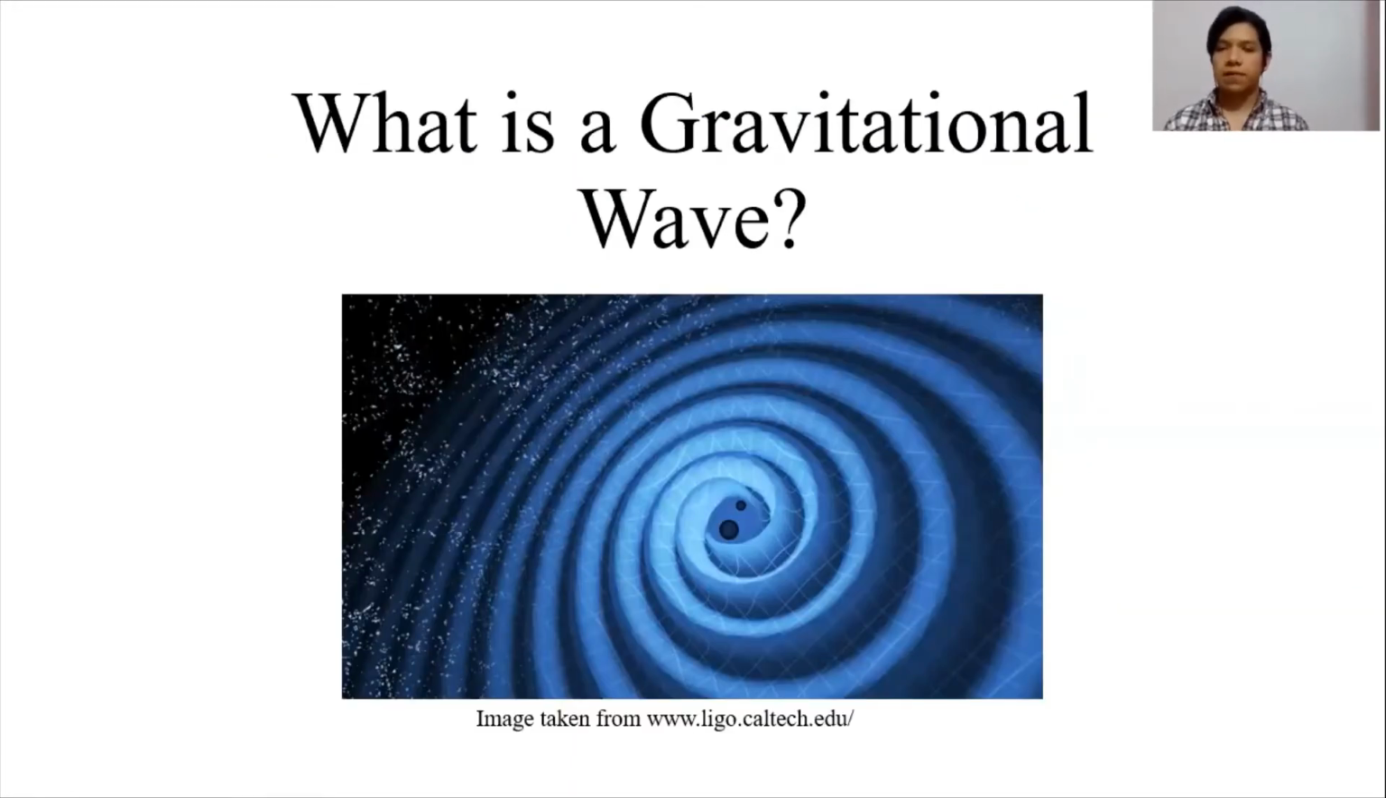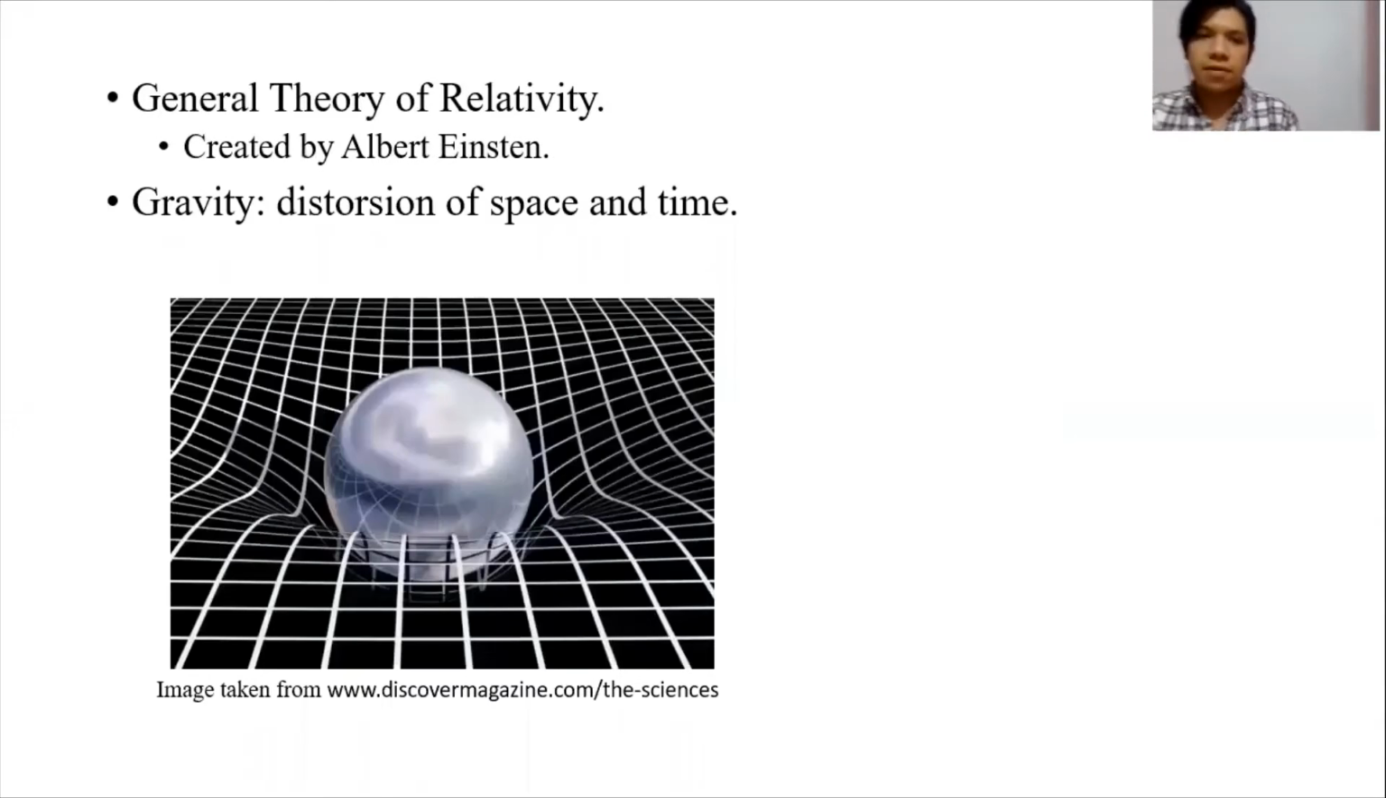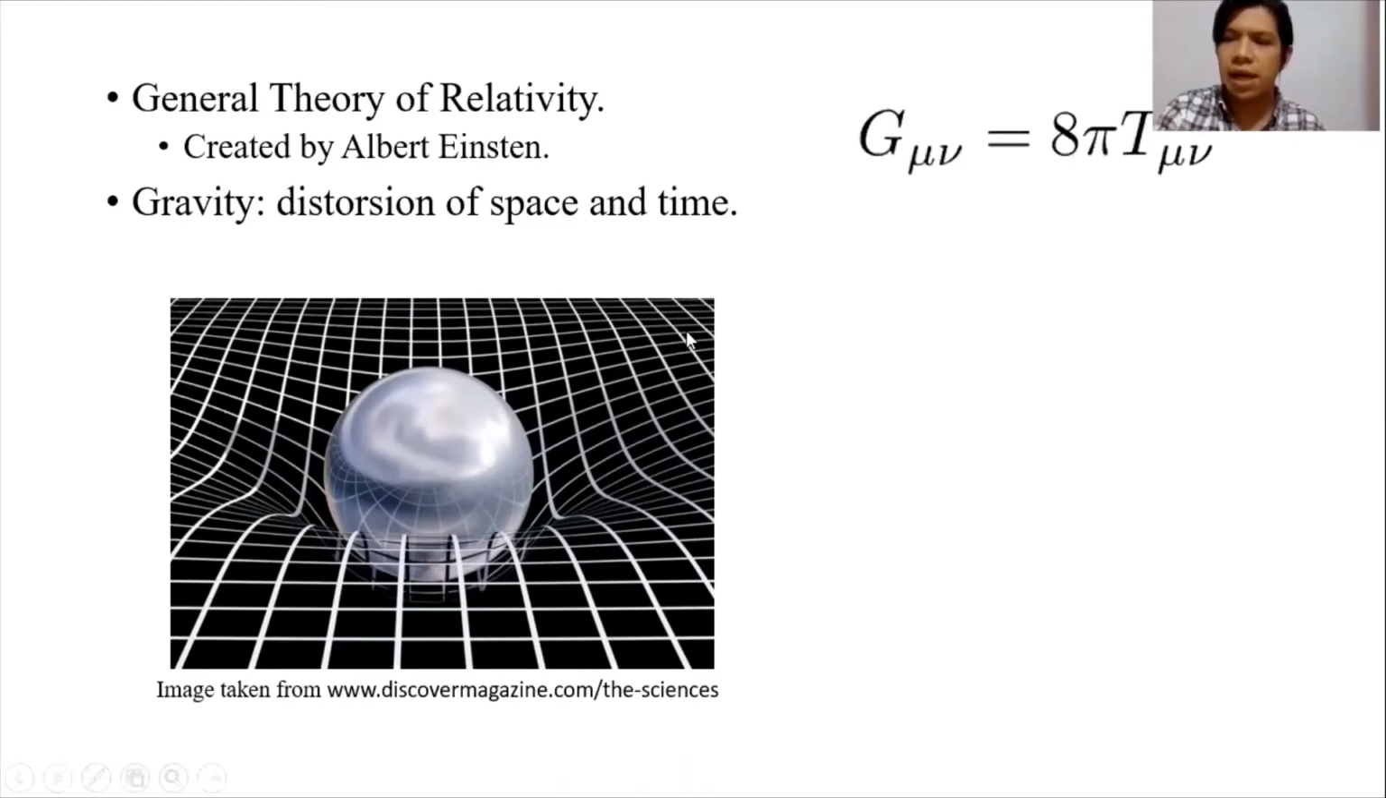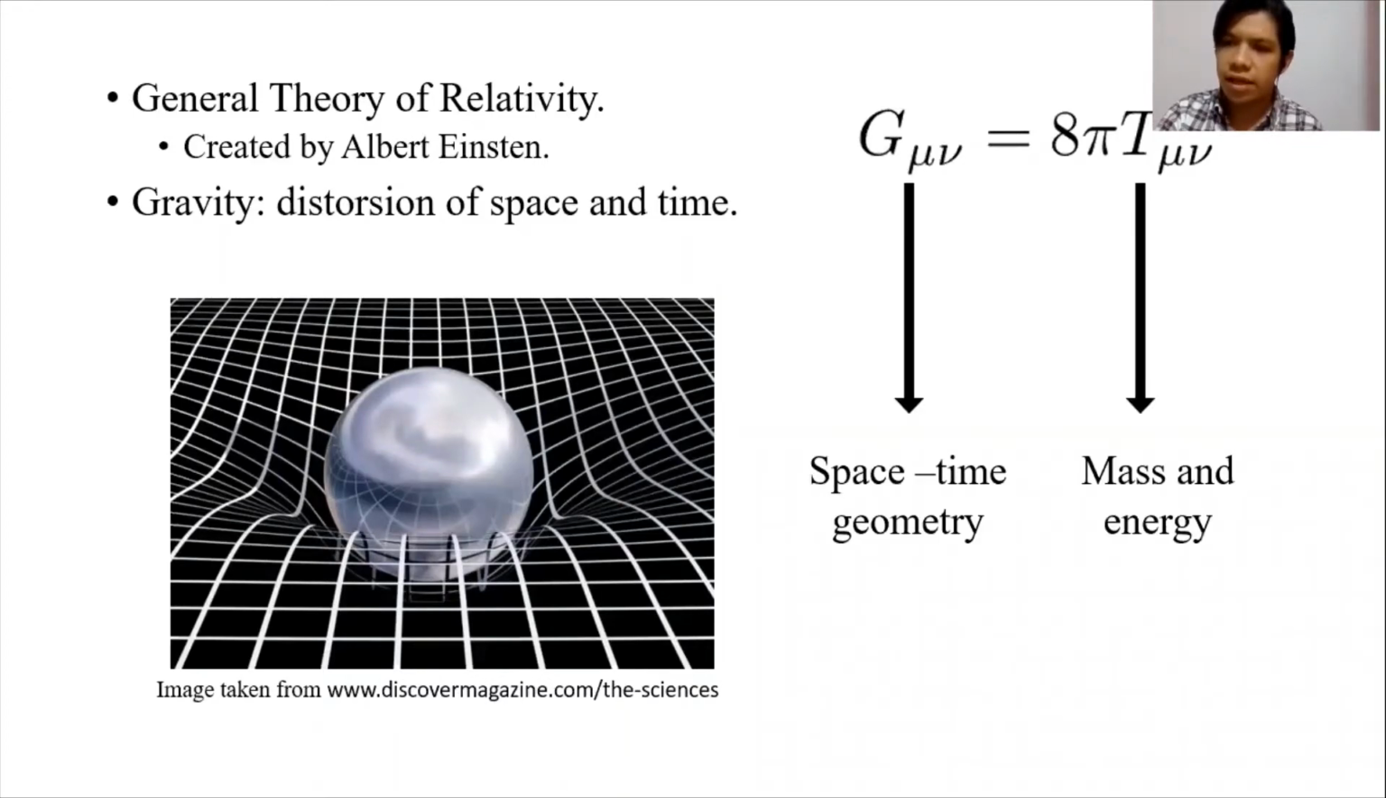Now we can start with the definition of the gravitational waves. The gravitational waves are a consequence of the theory of relativity created by Albert Einstein. This theory takes gravity as a distortion of space and time, and space and time as a kind of fabric. On the right side, we can see Einstein's field equation that describes all this theory in a tensorial form. The G tensor is related with space and time and its curvature, and the T tensor is related with mass and energy.